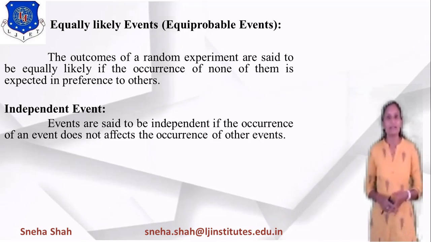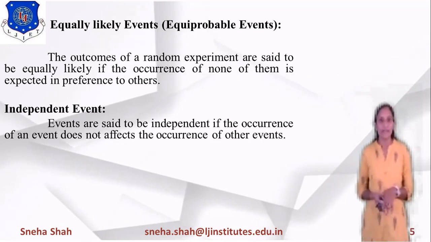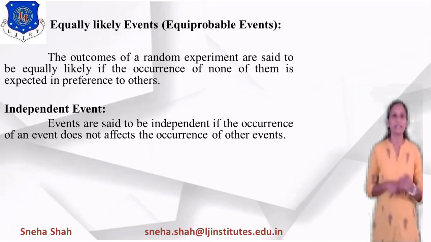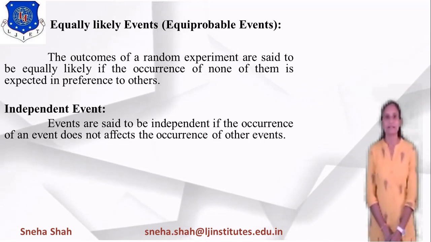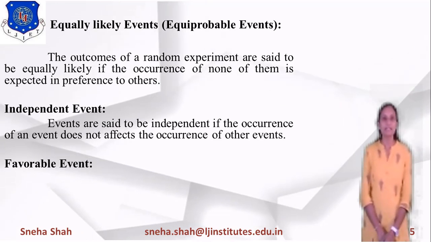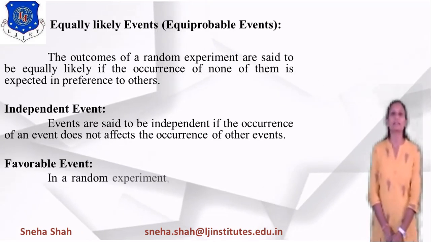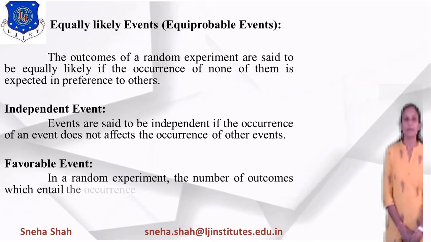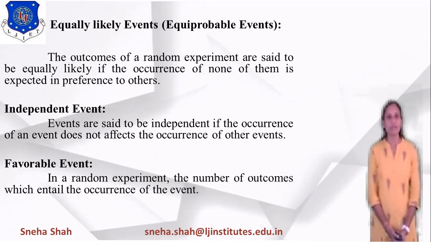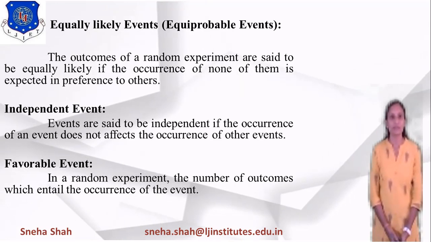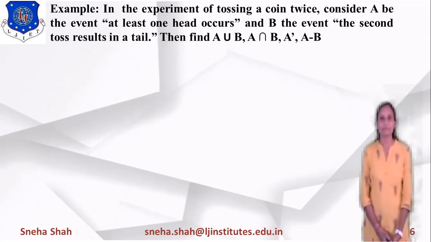Now the next definition is favorable event. What is a favorable event? In a random experiment, the outcomes which entail the occurrence of the event are considered favorable events.